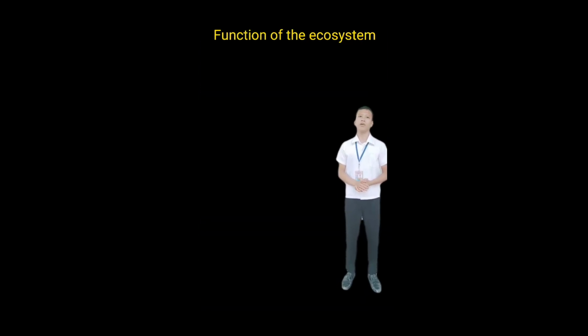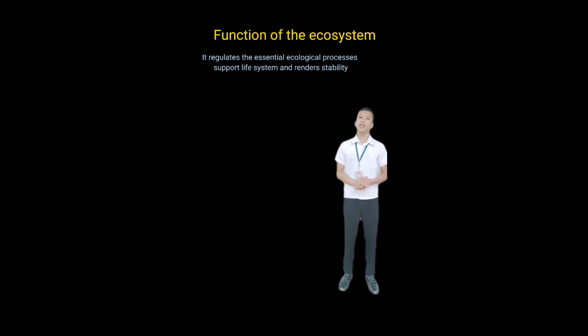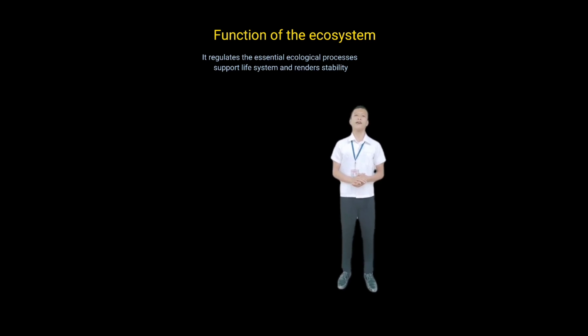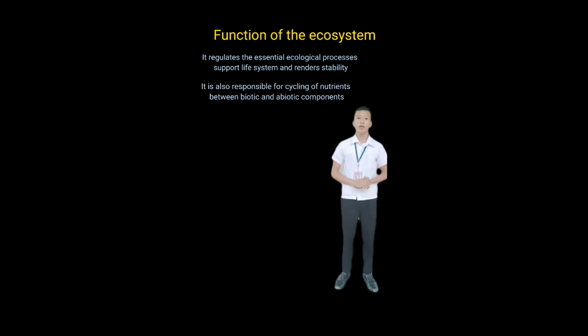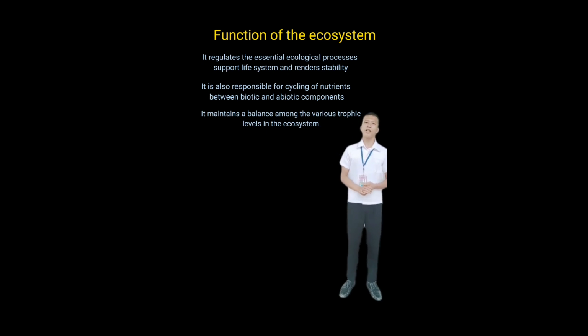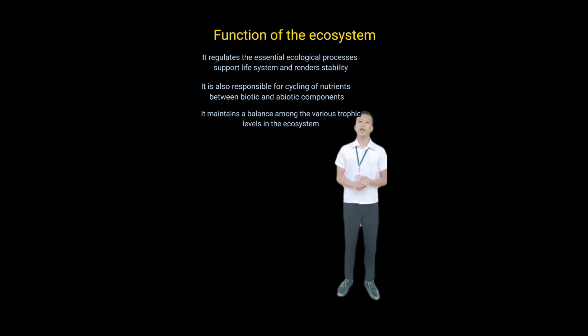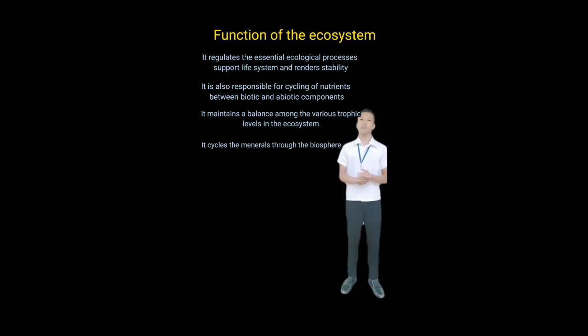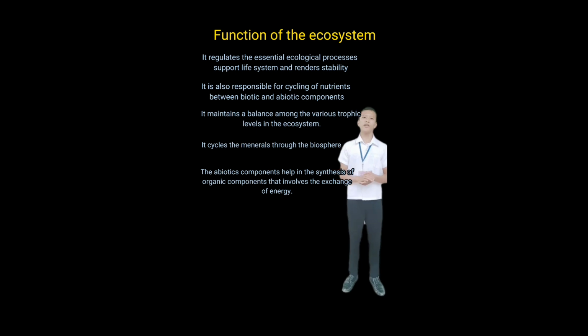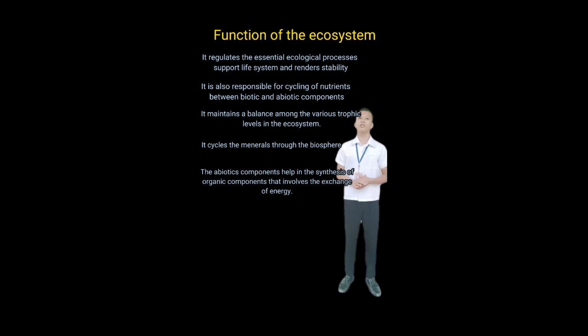Function of the ecosystem. The functions of the ecosystem are as follows. It regulates the essential ecological processes, supports the life system, and renders stability. It is also responsible for the cycling of nutrients between biotic and abiotic components. It maintains a balance among the various trophic levels in the ecosystem. It cycles the minerals through the biosphere. The abiotic components help in the synthesis of organic components that involve the exchange of energy.